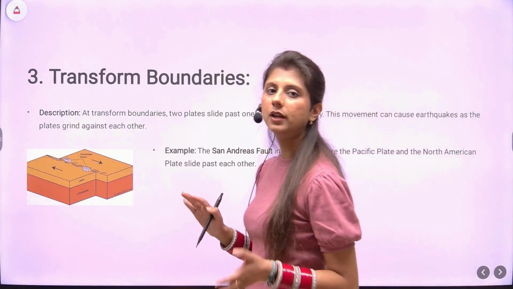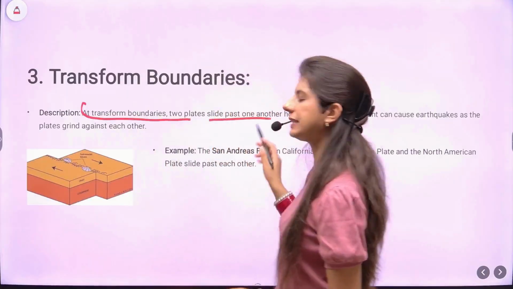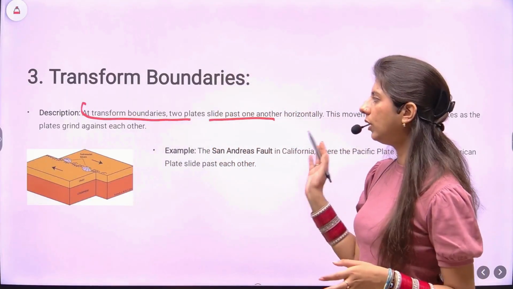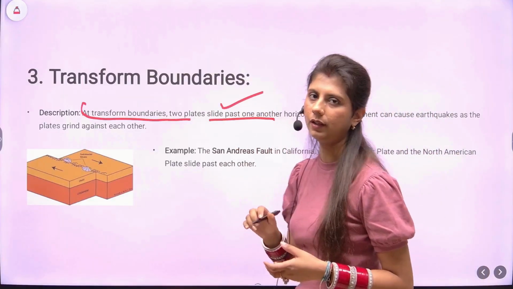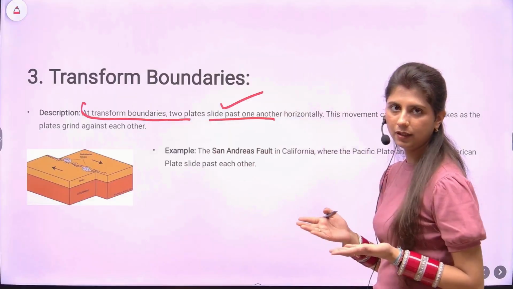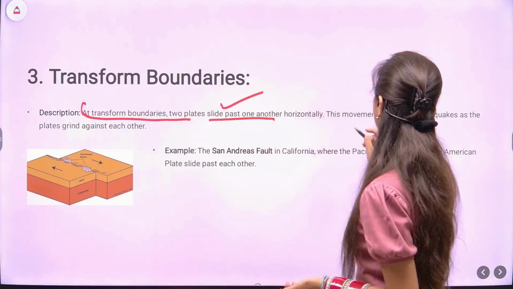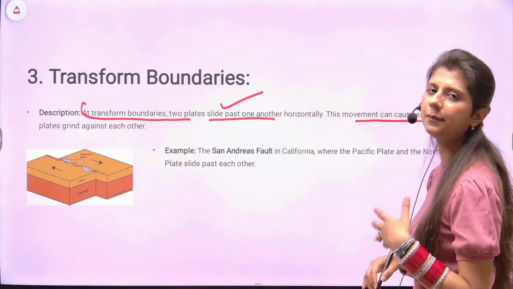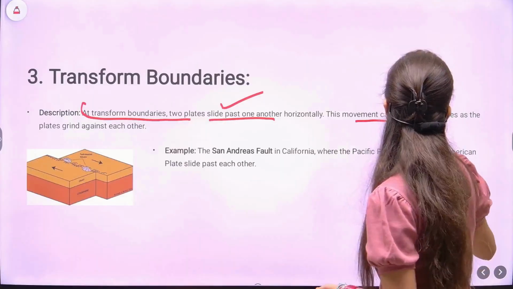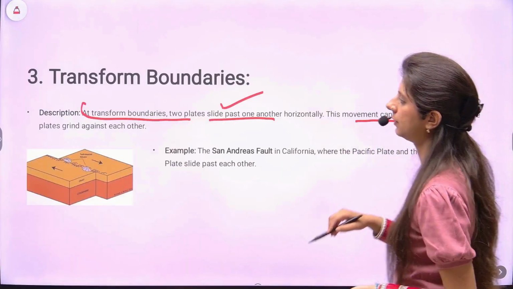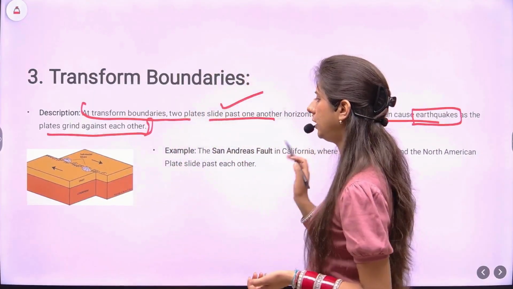Then the third one, transform boundaries. So again, you are describing at transform boundaries, two plates slide past one another. So in all the three, what you have kept is you have first mentioned the motion, either they are passing, slide against each other, or towards each other, or away from each other, and then you are writing about what is it creating or causing. Is it a subduction zone, or creating oceanic trenches, or it is causing earthquakes. So this again sums up the meaning beautifully.